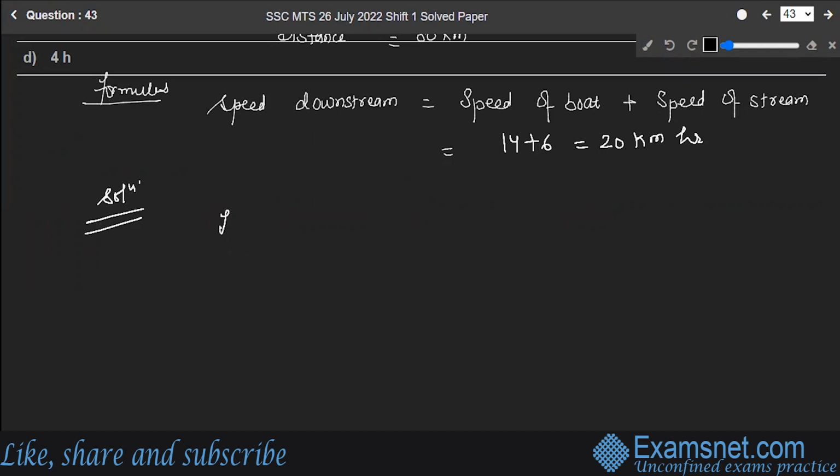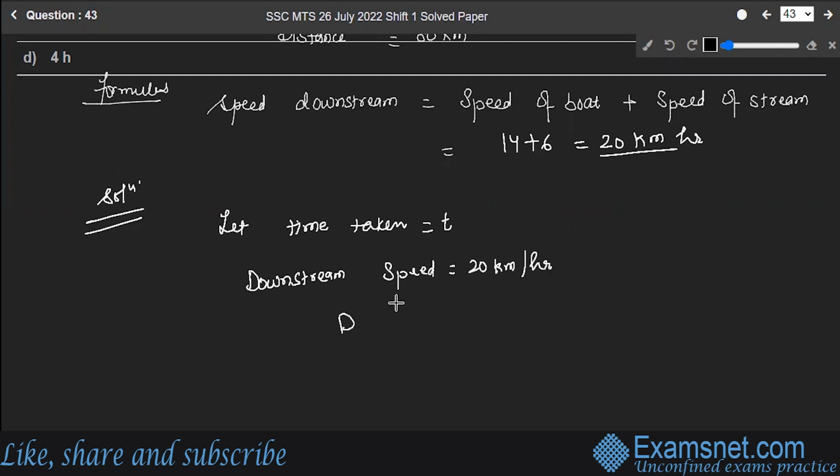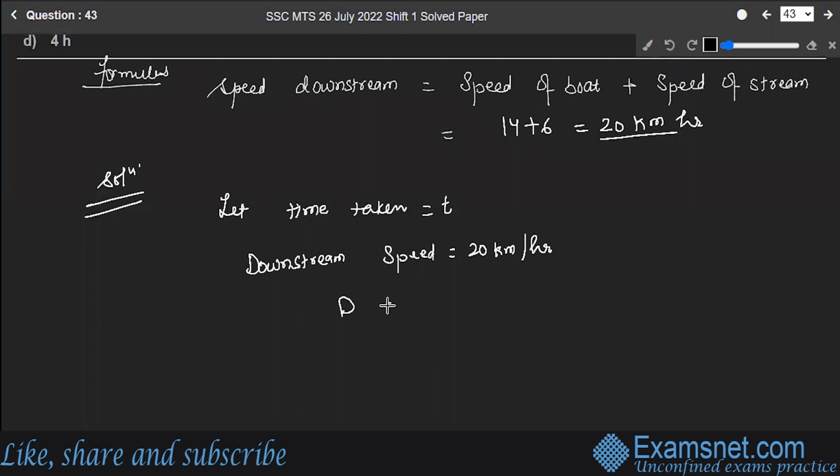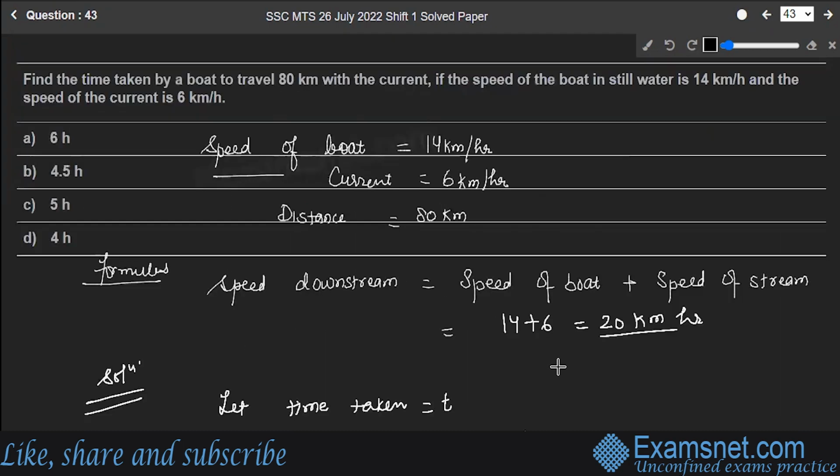So, first of all, let time taken be equal to t. And we already know the downstream speed is 20 kilometers per hour. And you know the distance, what is the distance equal to? It was equal to 80 kilometers. Simple as that. Time will be 80 upon 20. That is equal to 4 hours. So let's check with the options. Option D is the correct answer to the question.